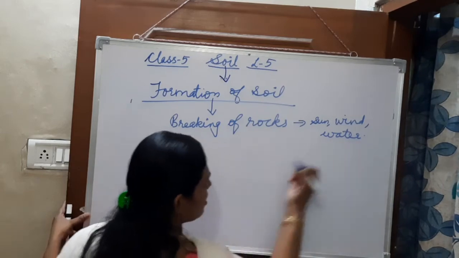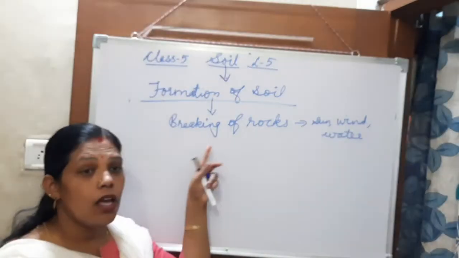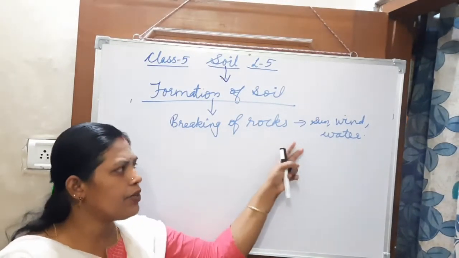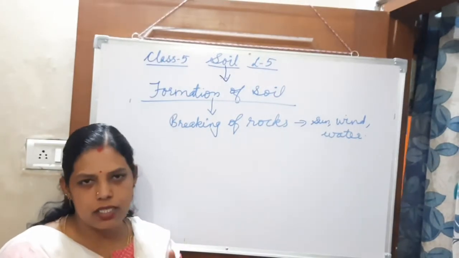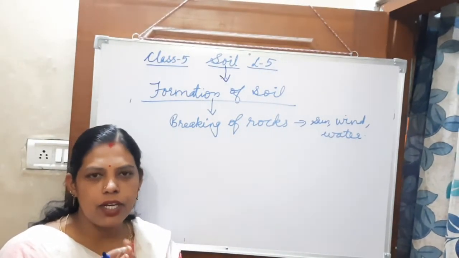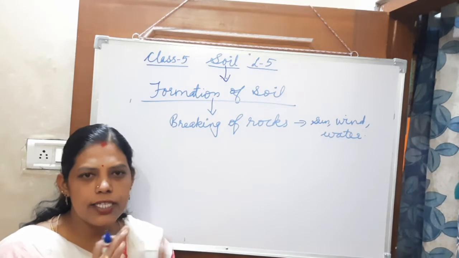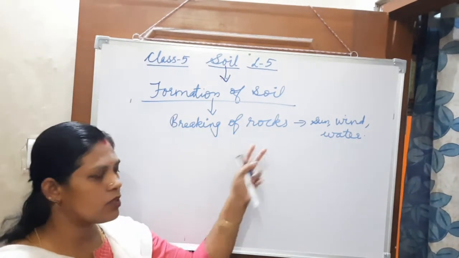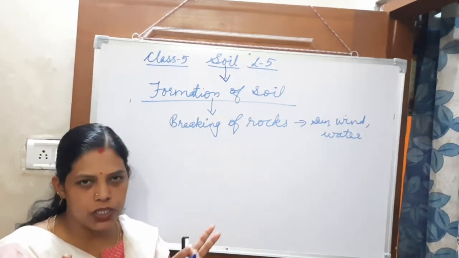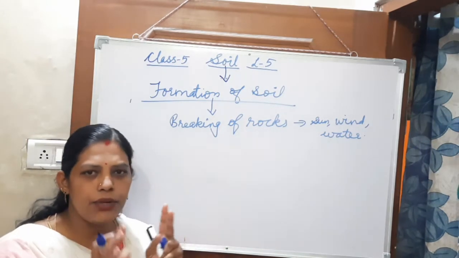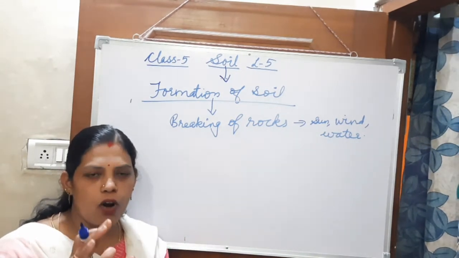See children, at the beginning there are continuous climatic changes: hot summer season, then winter season, rainy season. This way the climate keeps changing. So what happens is continuous heating and cooling of the rocks.